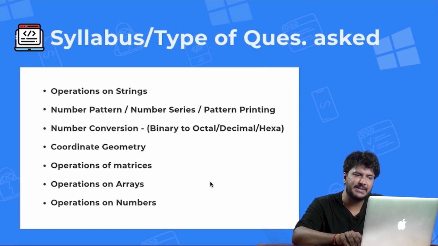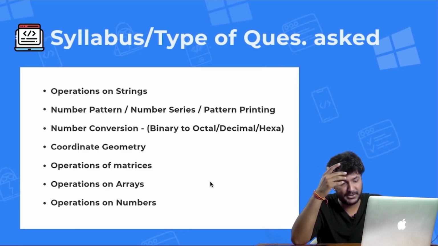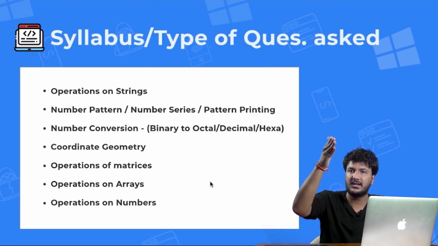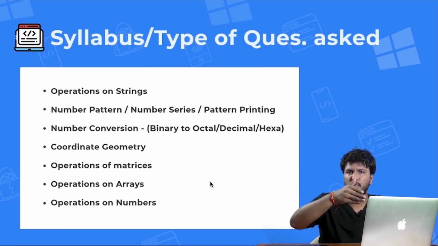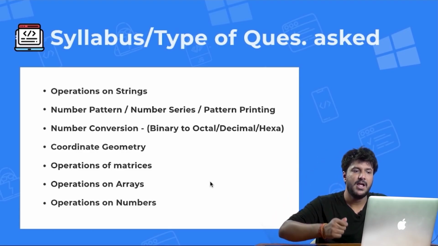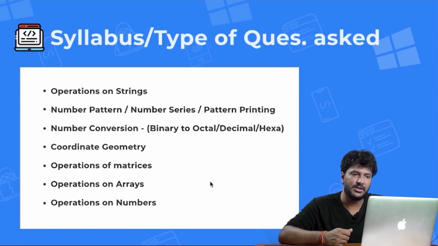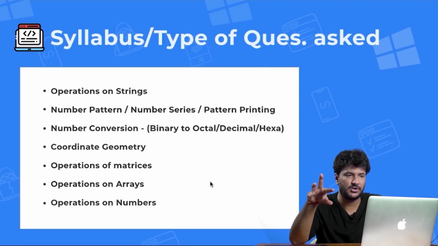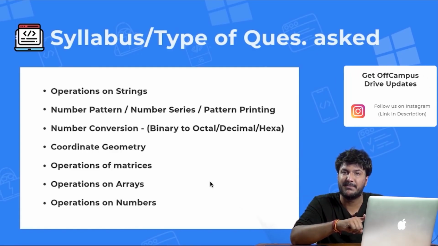Number pattern, number series, and pattern printing. Pattern printing would be like, you print one star, then 2 star into 3 in the next line, and then 4 star into 5 star into 6 star in the next line. Such kind of pattern printing questions. Number series would be like a GP type of question or an AP type of question, or a mix of AP and GP together.